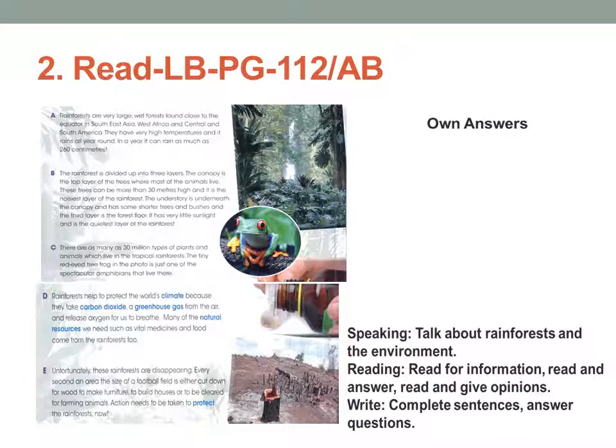Let's go to E. Unfortunately, these rainforests are disappearing every second and every year. You know why? They are cutting the trees, making grounds for football, and cutting down wood to make furniture, to build houses, or to be cleared for farming animals. So action needs to be taken to protect the rainforest.